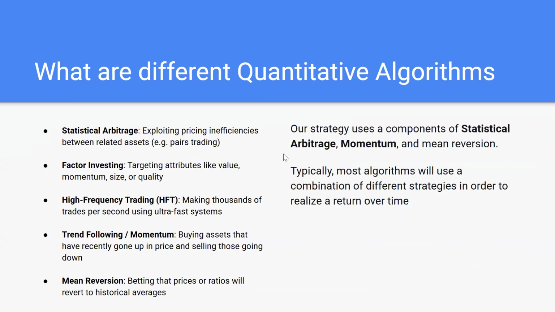Looking at different quant algorithms, we have statistical arbitrage, factor investing, high frequency trading, trend following, and mean reversion. The strategy that we created uses components of statistical arbitrage, momentum, and mean reversion. And most algorithms you'll see deployed in a real world context will use combinations of different strategies in order to realize a strong return over time.